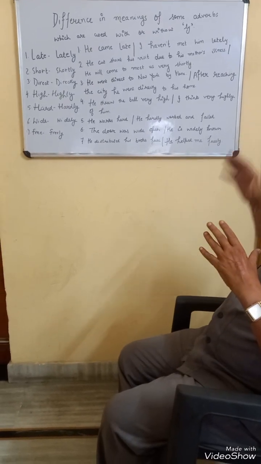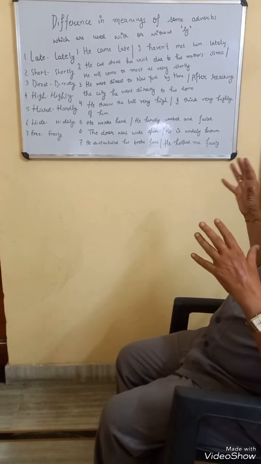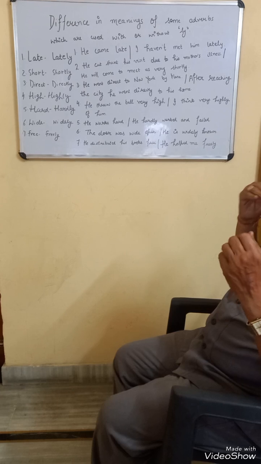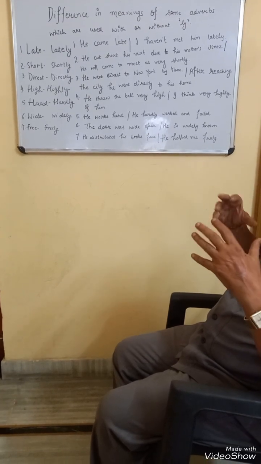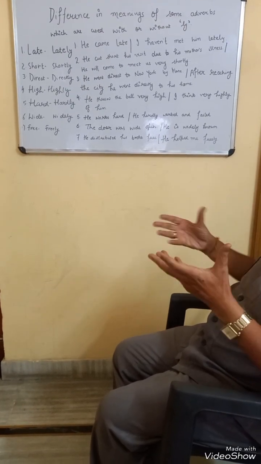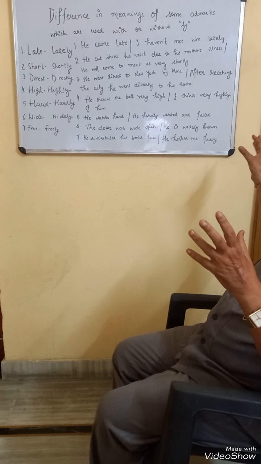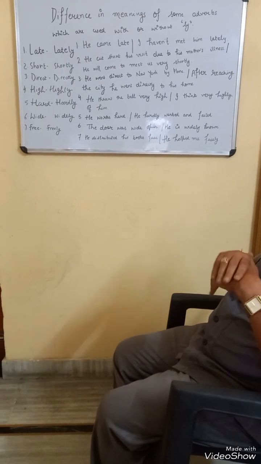Whereas in I think very highly of him, highly is used figuratively, which means I think great of him, I admire him greatly, I like him greatly. This is what highly means in this sentence.